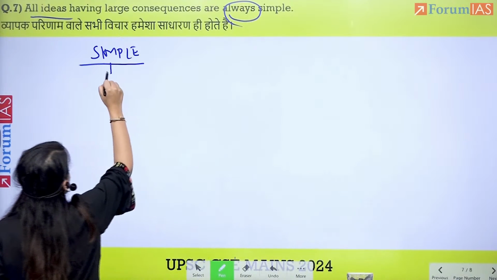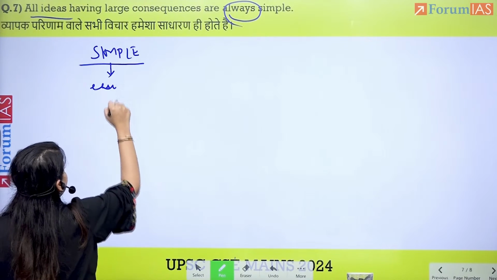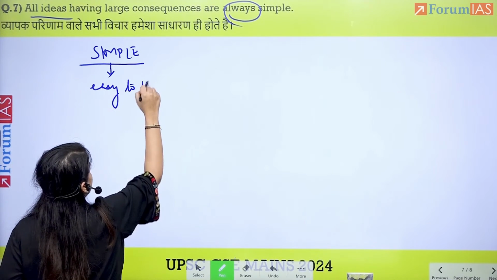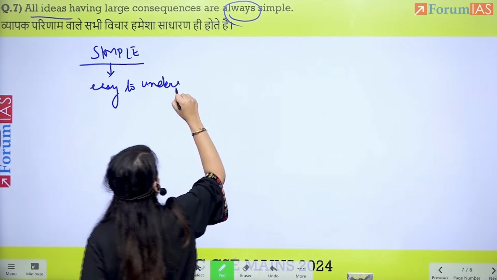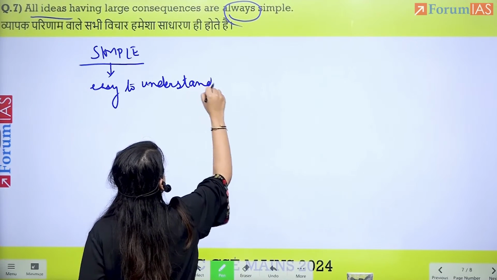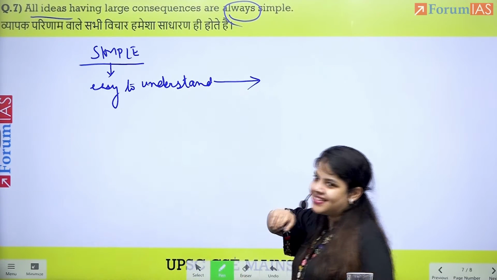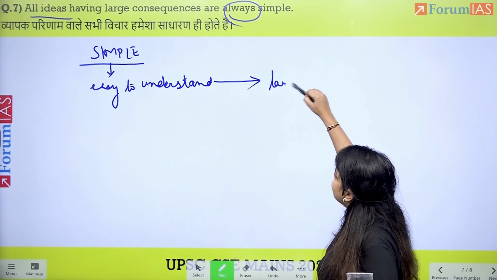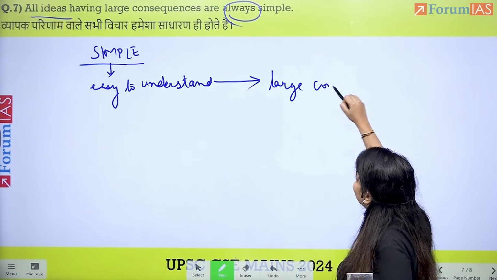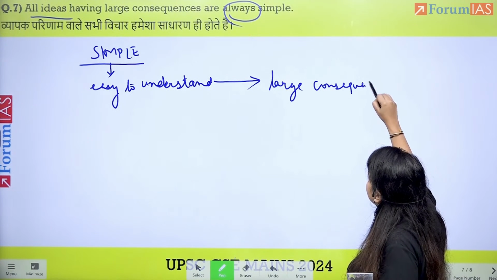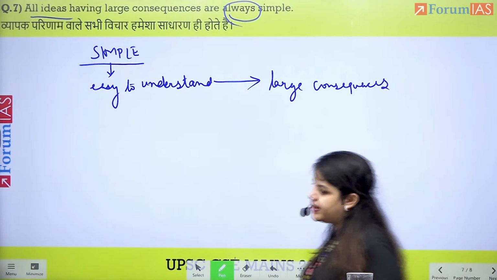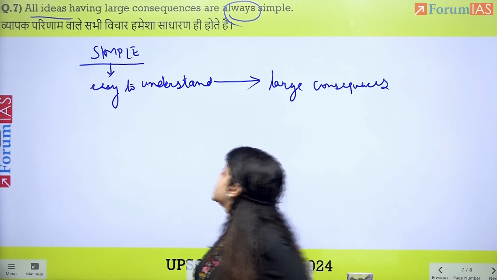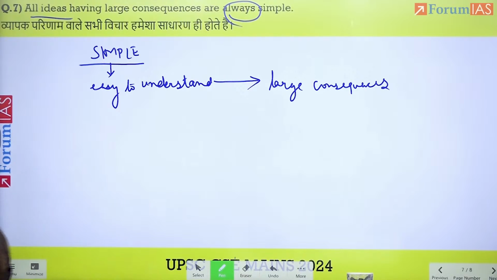So simple ideas are easy to understand. They are easy to understand and implement. And this makes those ideas have large consequences. And this is the reason that they have large consequences. So all ideas having large consequences are always simple.